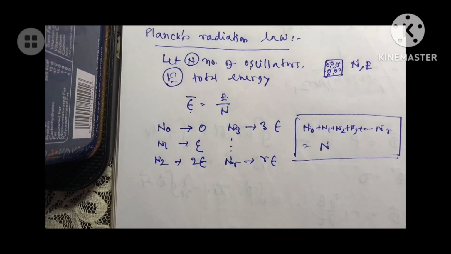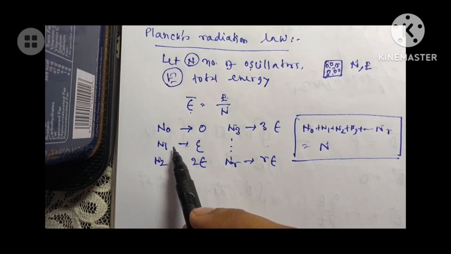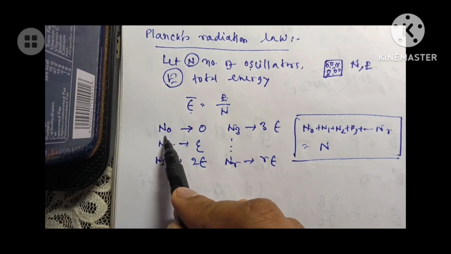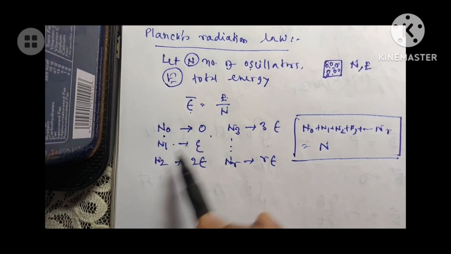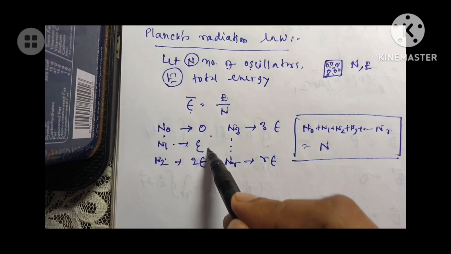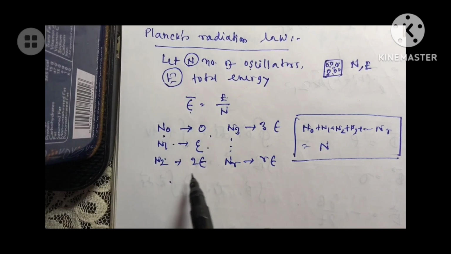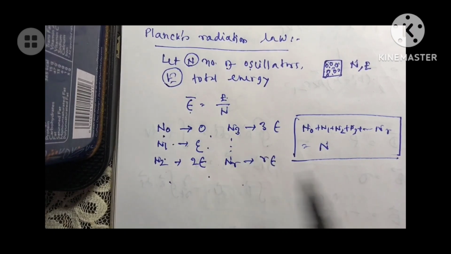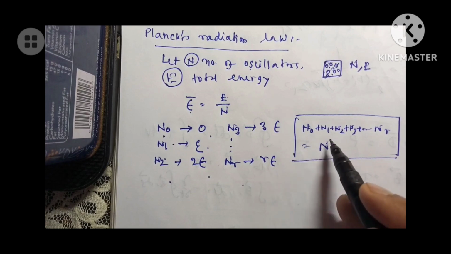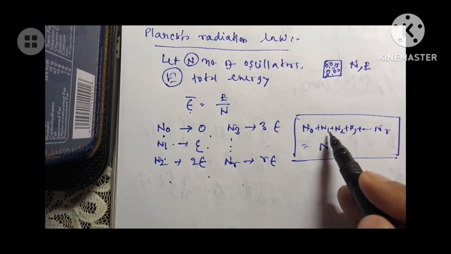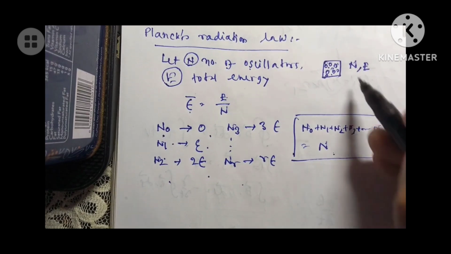According to Planck's hypothesis, oscillators can have any energy from 0 to a very high number, infinite. So we have considered that there are n0 oscillators which have energy 0, n1 oscillators which have energy epsilon, n2 oscillators which have energy 2 epsilon, like that. So the total number of oscillators is given by n0 plus n1 plus n2 plus n3, and so on, that is equal to n.